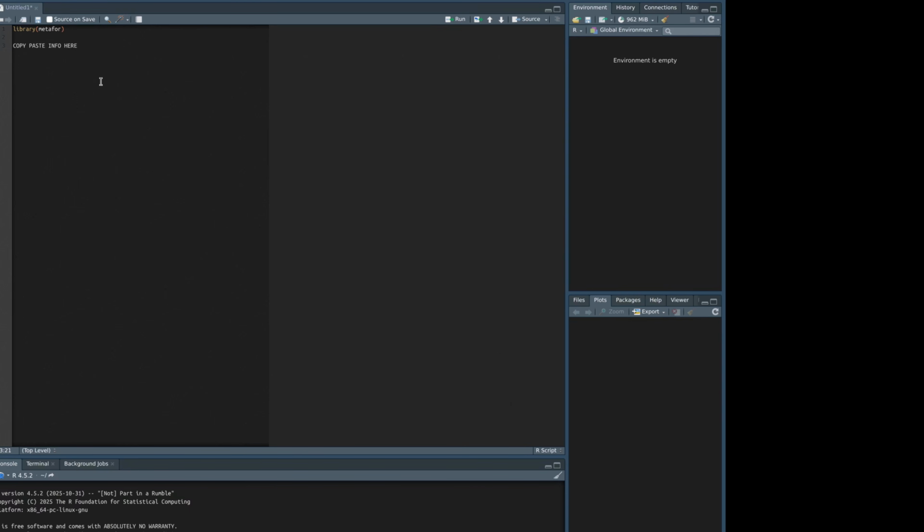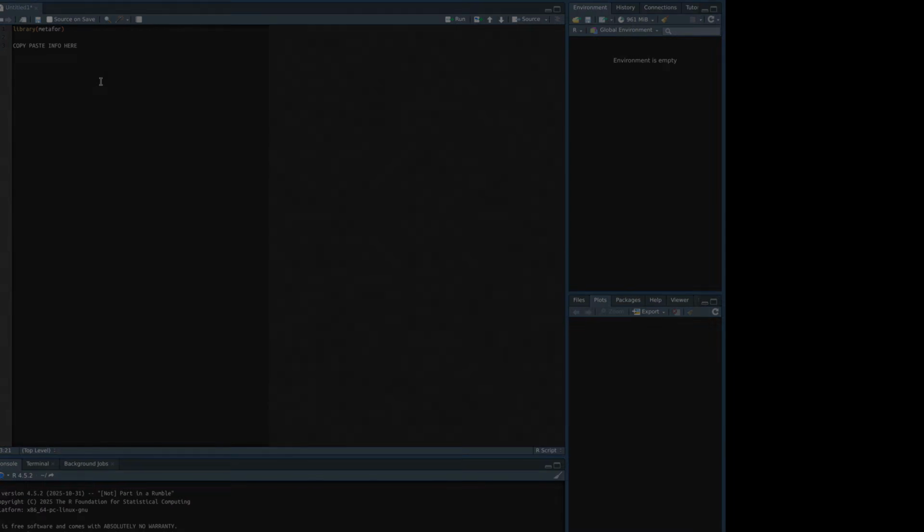So R is extremely powerful for those of you who understand coding and really want to learn how to do the coding. But if you are not that type of person, I don't think there's anything wrong with avoiding it. I would go right to JASP with that point and click interface and just go from there.